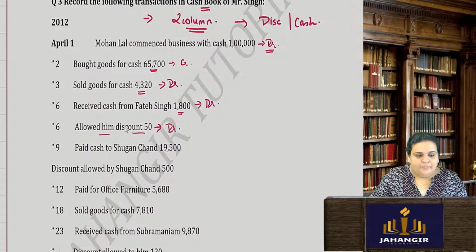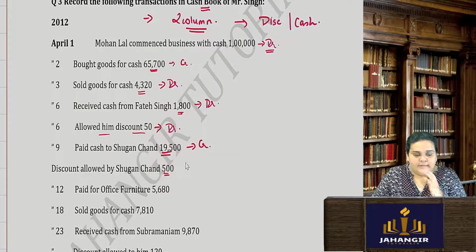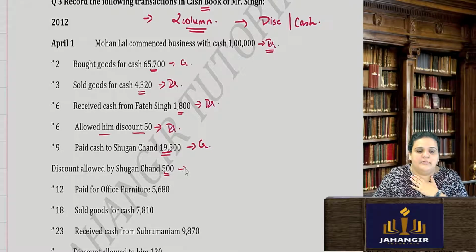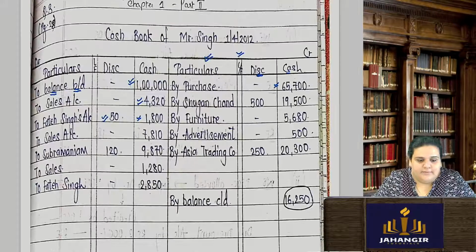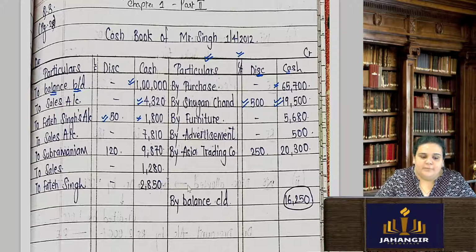Correct? Next, I paid cash to Mr. Shuganchan. Okay, and he gave me a discount of 500. So when I'm paying, it is going to go on the credit side of the cash book. And if I am receiving discount, for me it is an income, nominal account. Income is recorded on the credit side. Okay, so cash paid to Shuganchan 19,500 and received discount from him as 500.